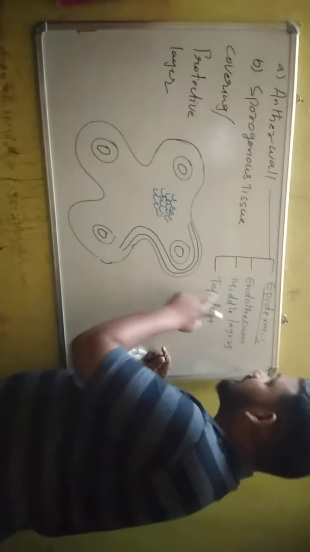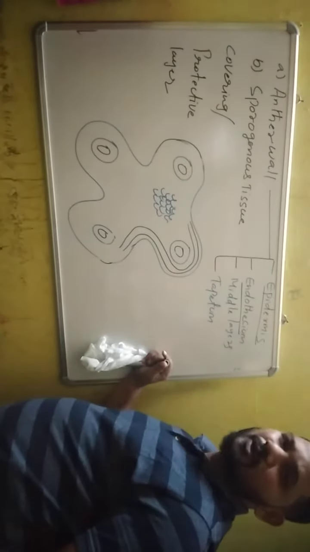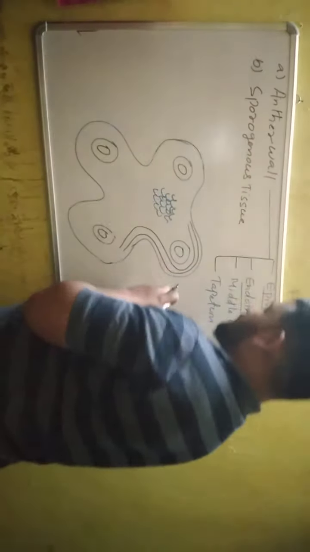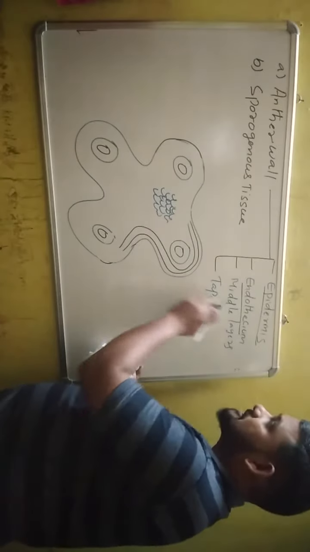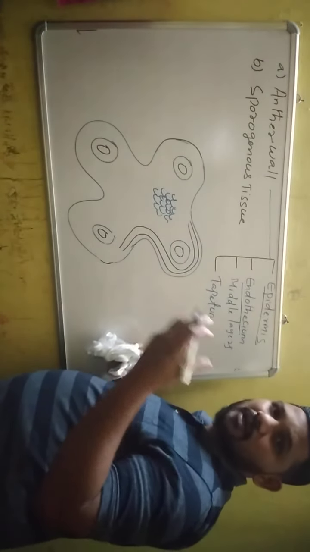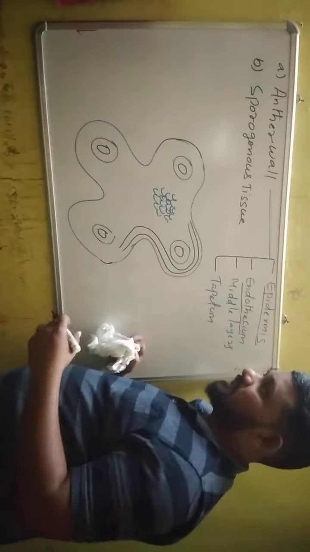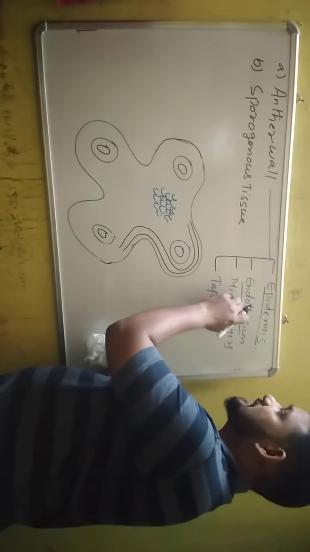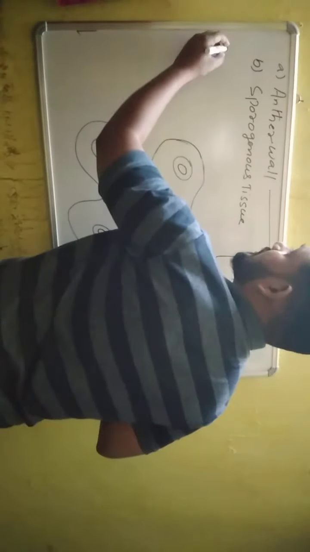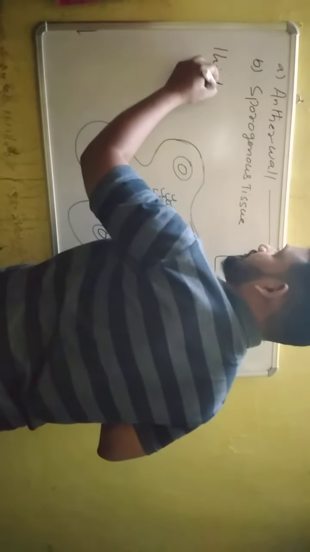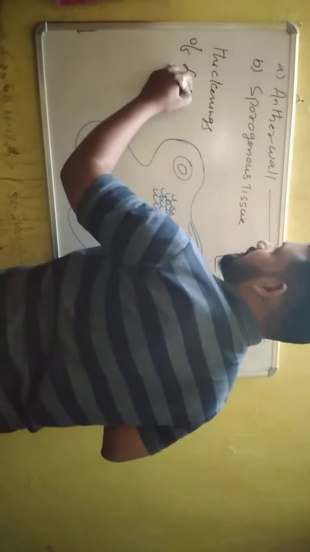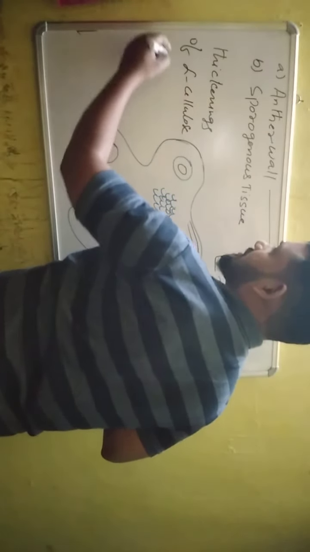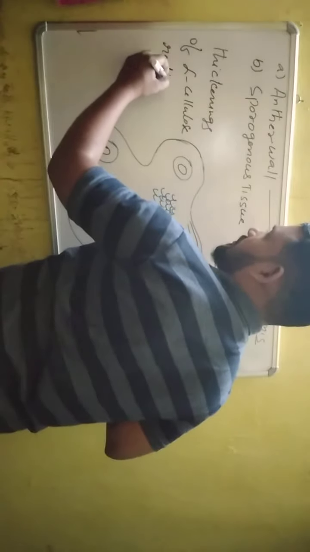Below the epidermis there is a second tissue called endothecium. The cells of endothecium are larger than the cells of epidermis. They store a large amount of water when water is available and become swollen. The cells of endothecium also contain alpha cellulosic thickenings on their radial and tangential walls.